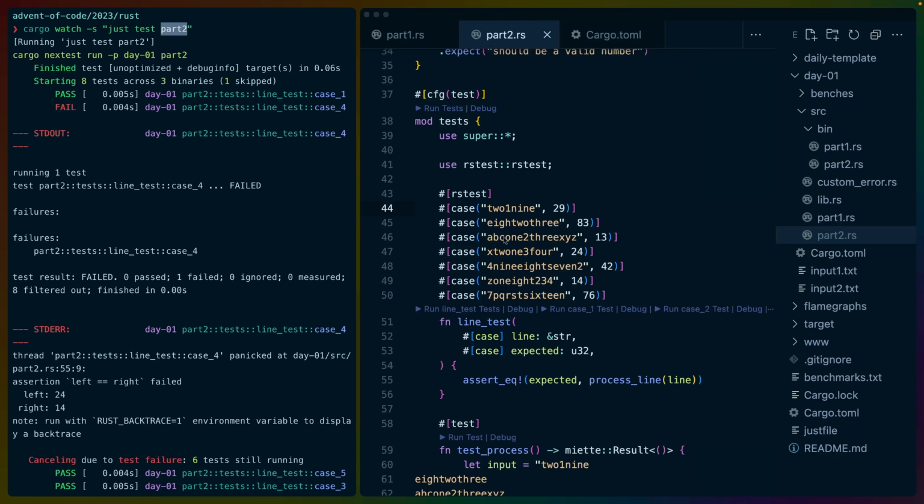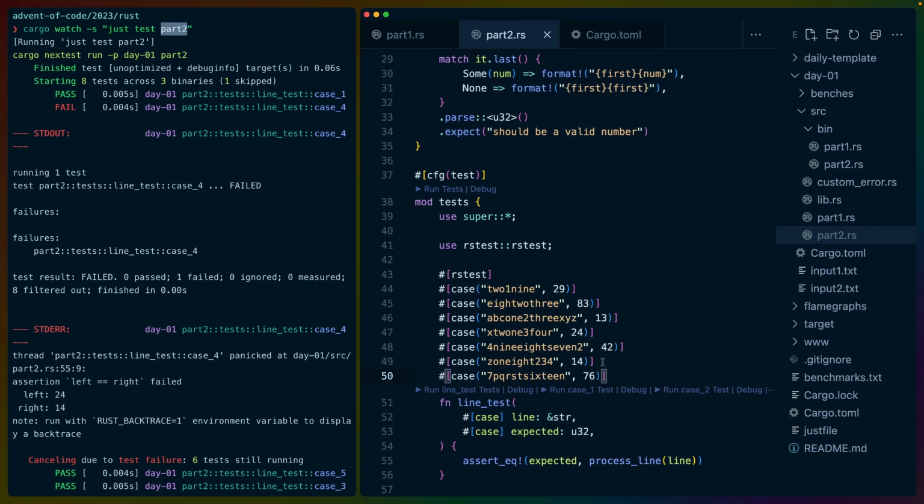It looks like case 4 is failing, so that would be this one. And that would fail because of what we did before. So this is exactly what we needed to test. We're replacing 1 first and then 2. So our little cheaty method doesn't work. So the question then becomes, how do we do this and what do we do here?